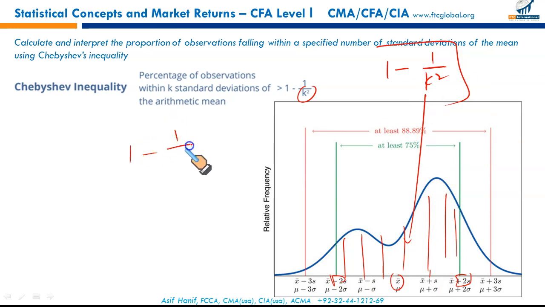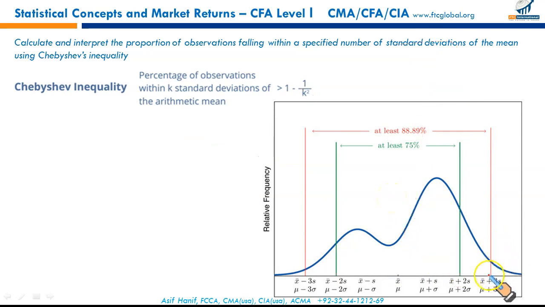1 minus 1 upon k squared, that is 2 squared, is equal to 1 minus 1 upon 4, that is 1 minus 0.25, that is 75%. It means within 2 standard deviations from the mean, the data within the observation will be at least 75%. For 3 standard deviations, we can plug in 1 minus 1 upon 3 squared, solve this, and you will get about 88.89%.